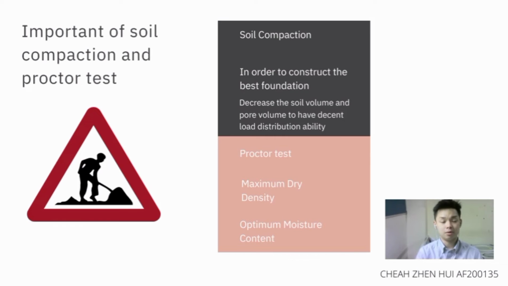Next, I would like to talk about the importance of soil compaction and the product test. Soil compaction is important and needed in construction projects in order to construct the best foundation. It decreases the soil volume as well as the pore volume of the soil. As for the product test, it is important as well, as it helps us determine the maximum dry density and optimal moisture content.